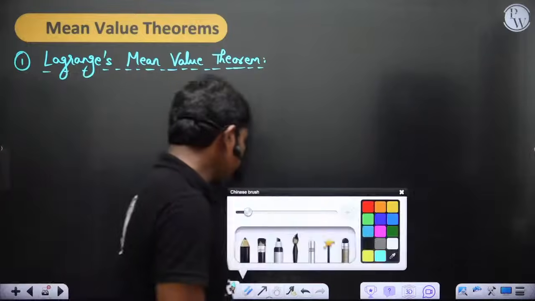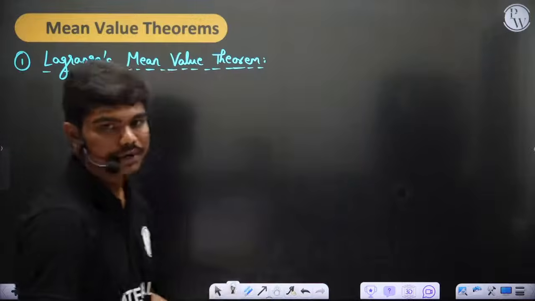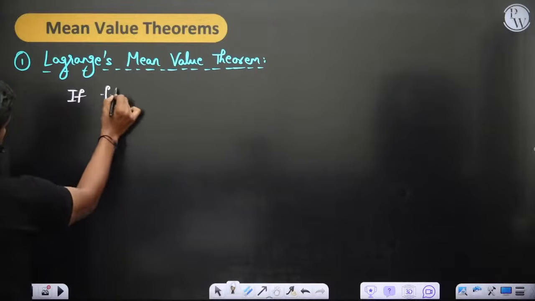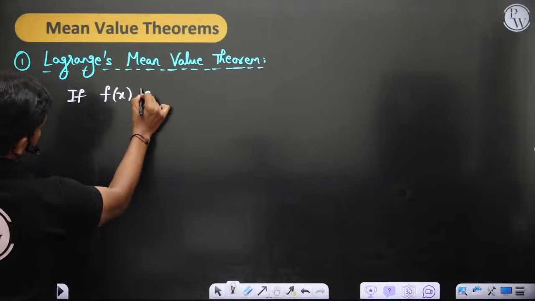Let's see what Lagrange's mean value theorem is.